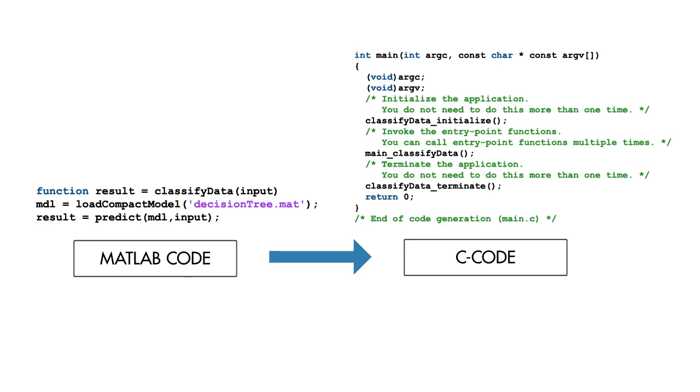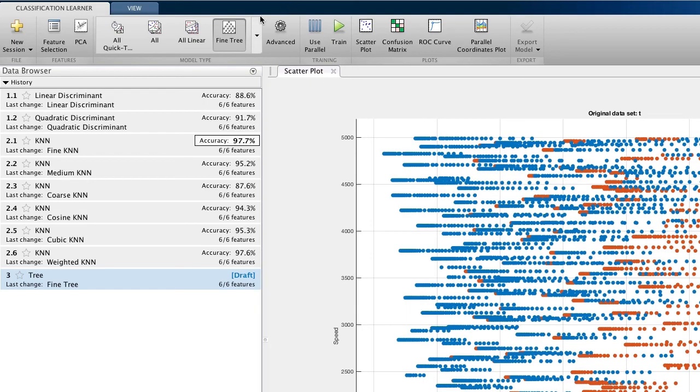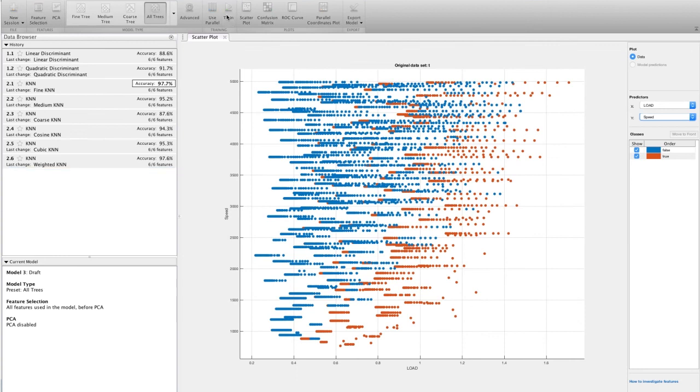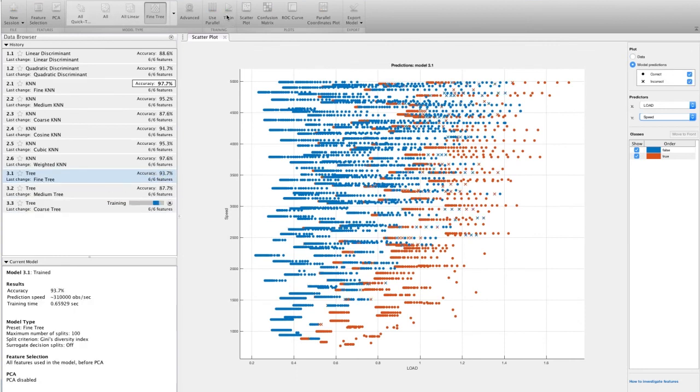So what if, after converting a model to C, you find out that it isn't going to meet the requirements of your system? Maybe the memory footprint is too big, or the model takes too long to make predictions. You could try other types of models and see if the code meets the requirements. Maybe start with a simple model such as a decision tree.